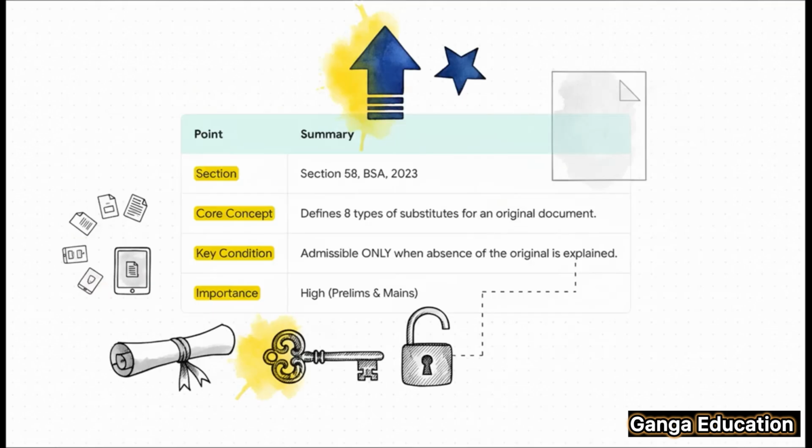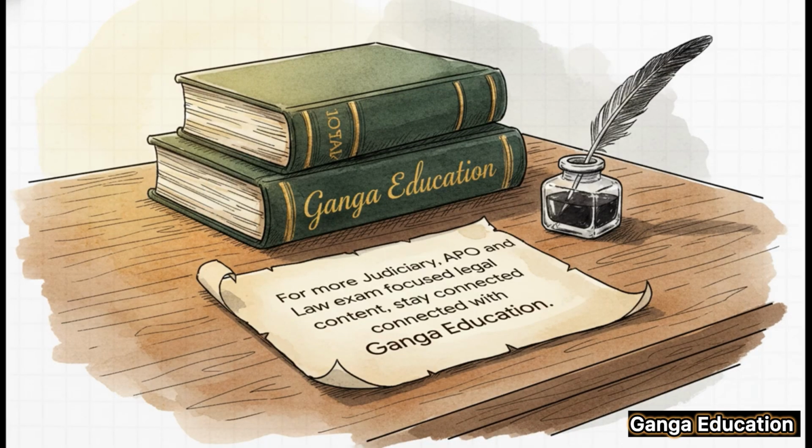All right, for a quick revision, just remember these 3 things. First, the section number is 58 of the BSA. Second, its core concept is to provide substitutes for an original document. And third, the key condition for its admissibility is explaining the absence of the original. This is, without a doubt, a high importance topic. I hope this explainer has made the concept of secondary evidence crystal clear for you.